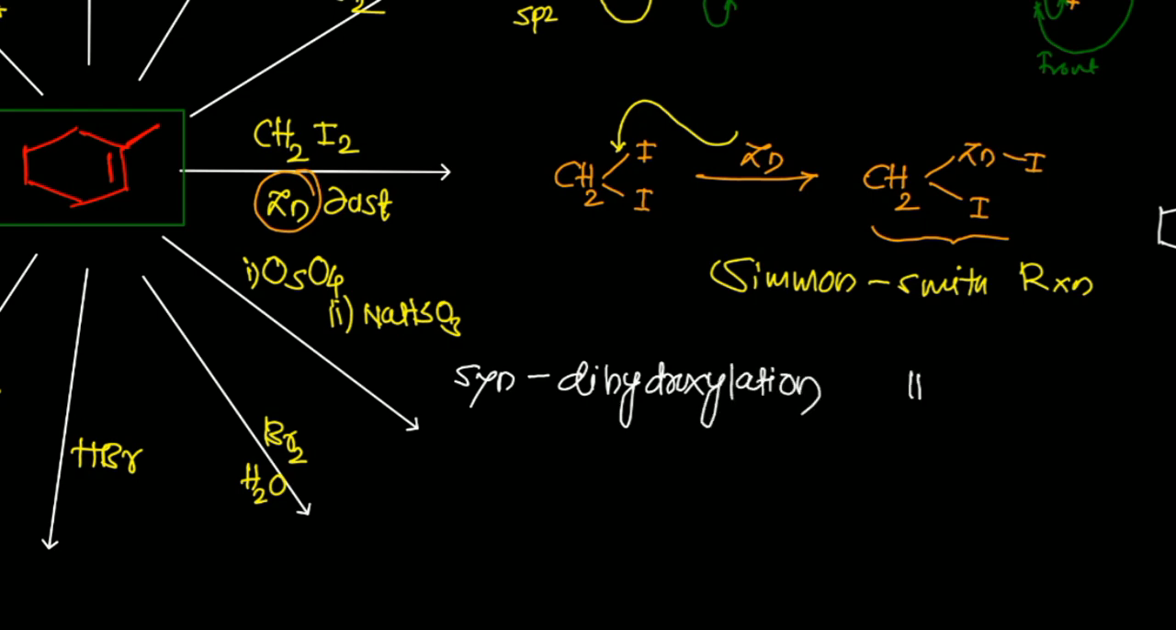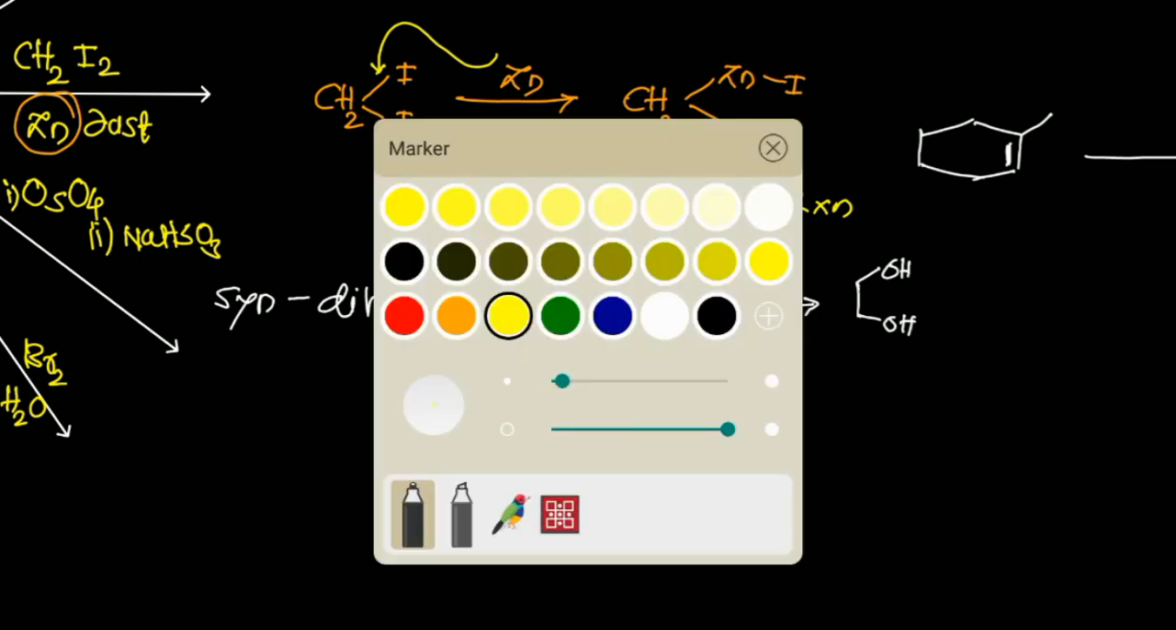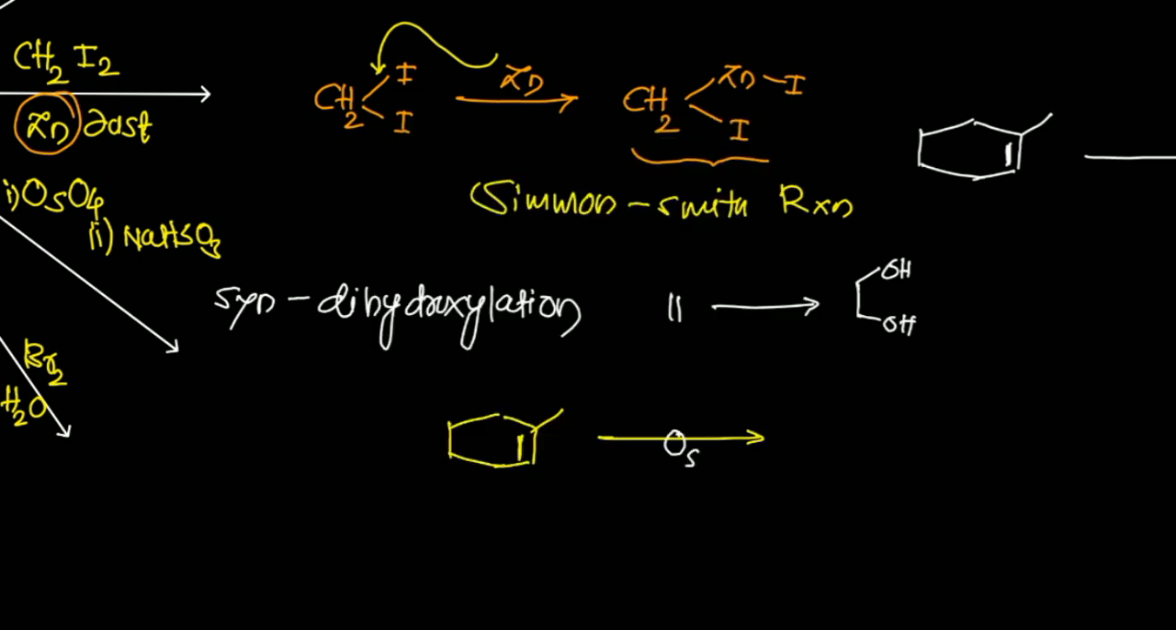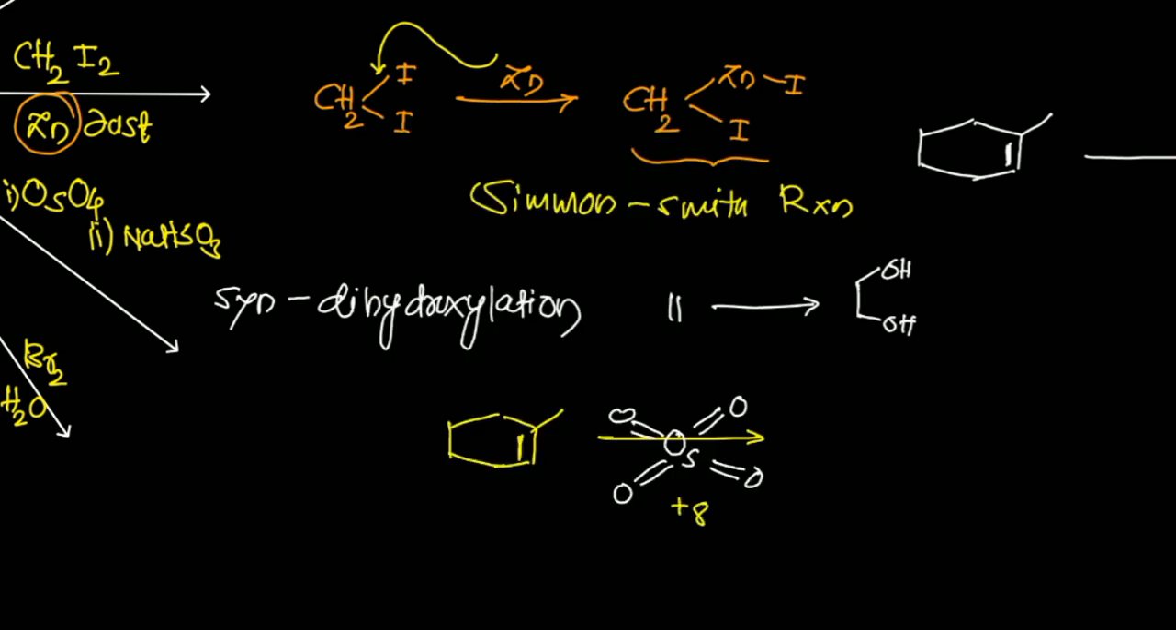What is that syn dihydroxylation? Suppose this is a double bond and I want to do the hydroxylation. Syn means both the OH should be on the same side, and this is actually called dihydroxylation. Now we will see the mechanism of this reaction, how this reaction will proceed. My reactant is 1-methyl cyclohexene, and I will first react it with OsO4. This is osmium, and this is actually your reagent. Now OsO4 is in maximum oxidation state, that is +8. What will happen to that now?